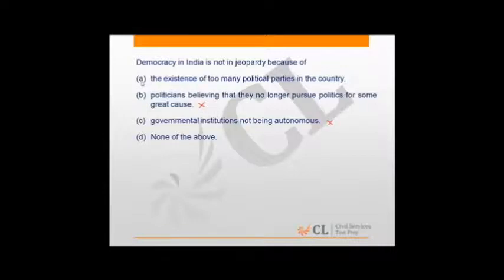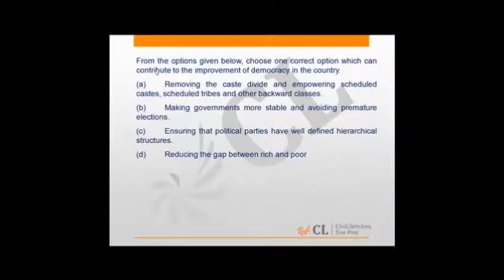So existence of too many political parties is not the issue. The issue is about the leadership in these political parties, how they become leaders. So there's a dynastic rule in these political parties. That is the reason for jeopardy. So not existent, not in jeopardy. This is not a reason for not jeopardy. Hence, democracy is not in jeopardy because there are too many parties. That's not the reason. From the above given below, choose one correct option which can contribute to improvement of democracy.